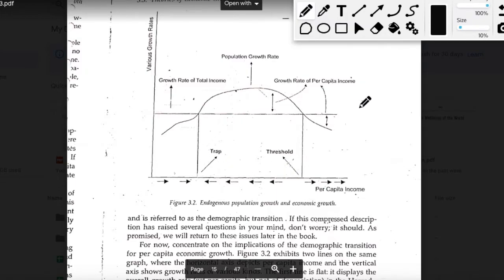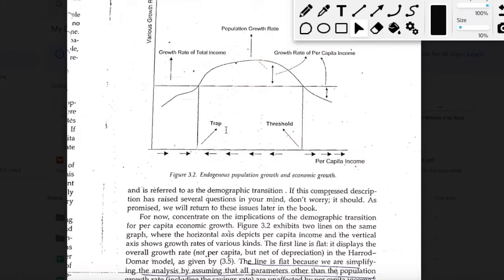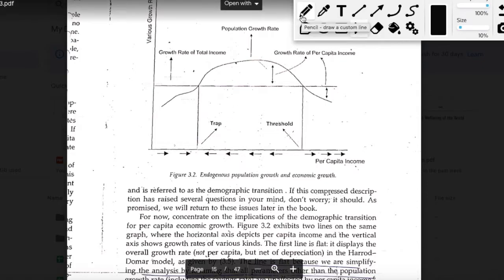This nature of the movement of per capita income and the growth rate of per capita income is actually witnessed in a lot of countries. When we were discussing the previous chapters in unit 1, we looked at some examples where we saw that there are certain economies which haven't grown since centuries. So possibly these economies are trapped in this region and they are not able to cross this level of threshold, because of which they have never been able to witness a positive income growth rate.